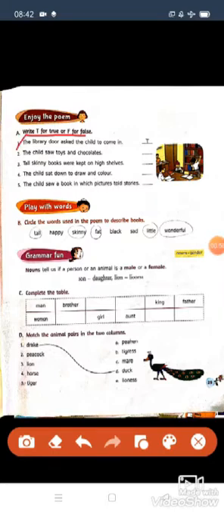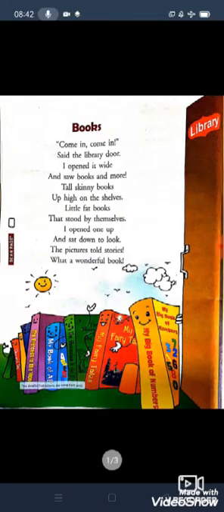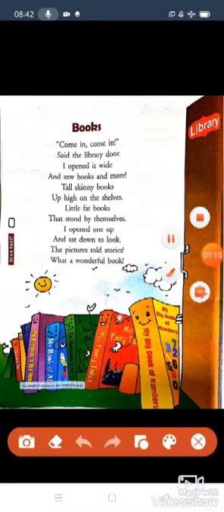The library door asked the child to come in. Children, the library door asked the child to come in. Here you read the question and read the poem. "Come in," said the library door. These first two lines, children.